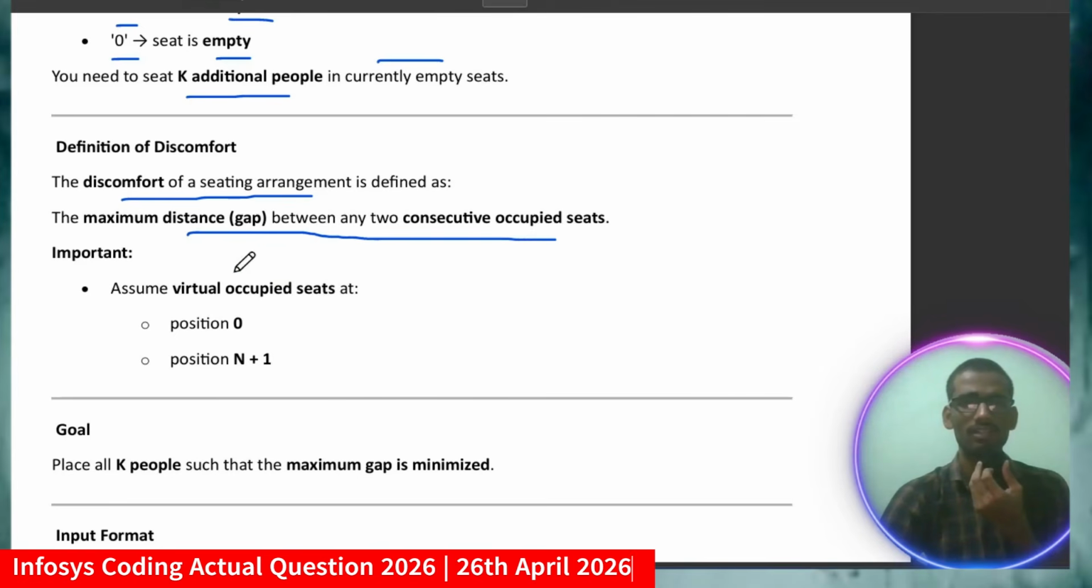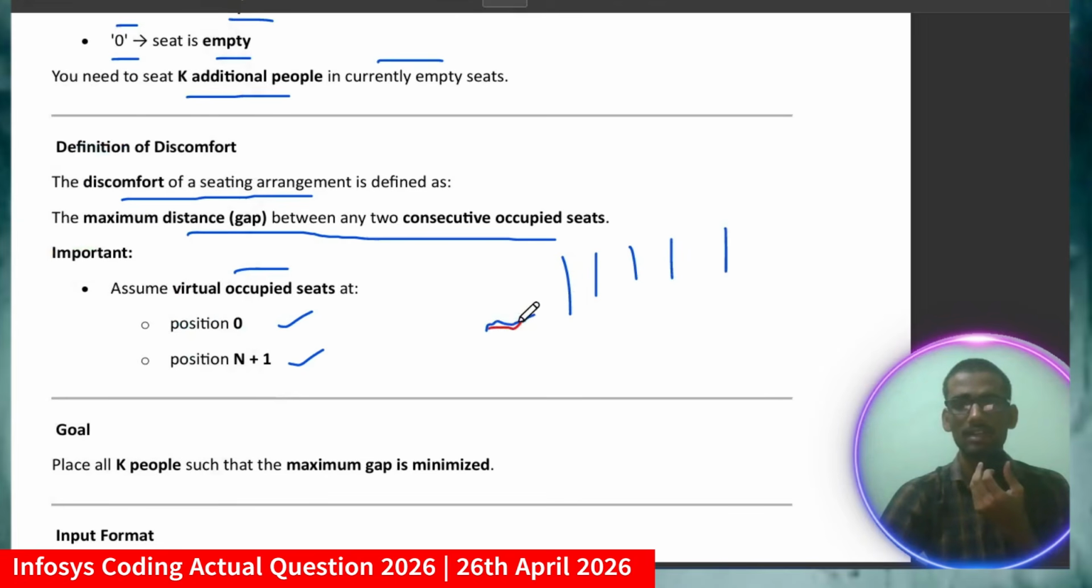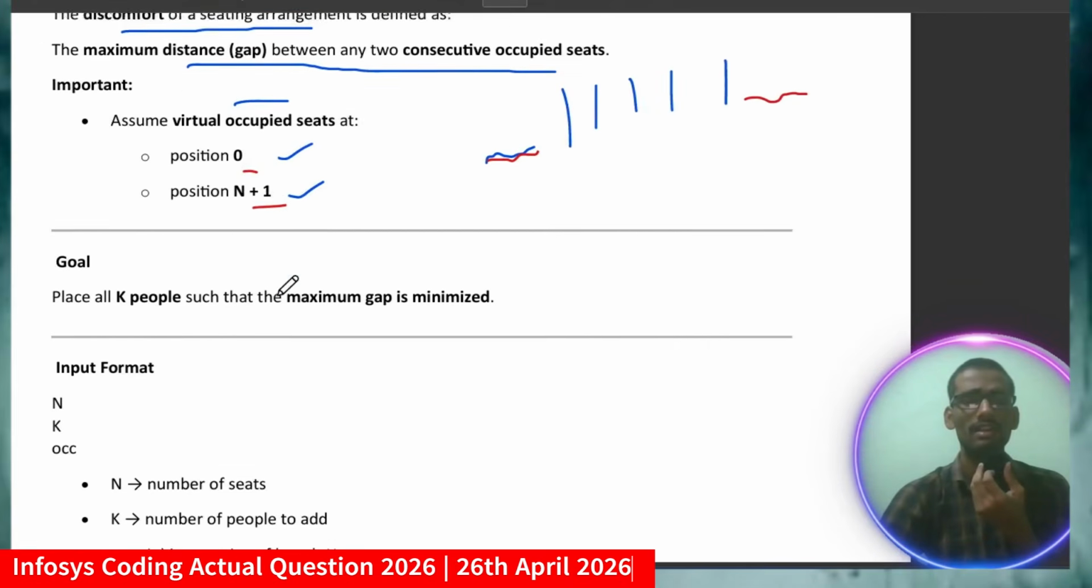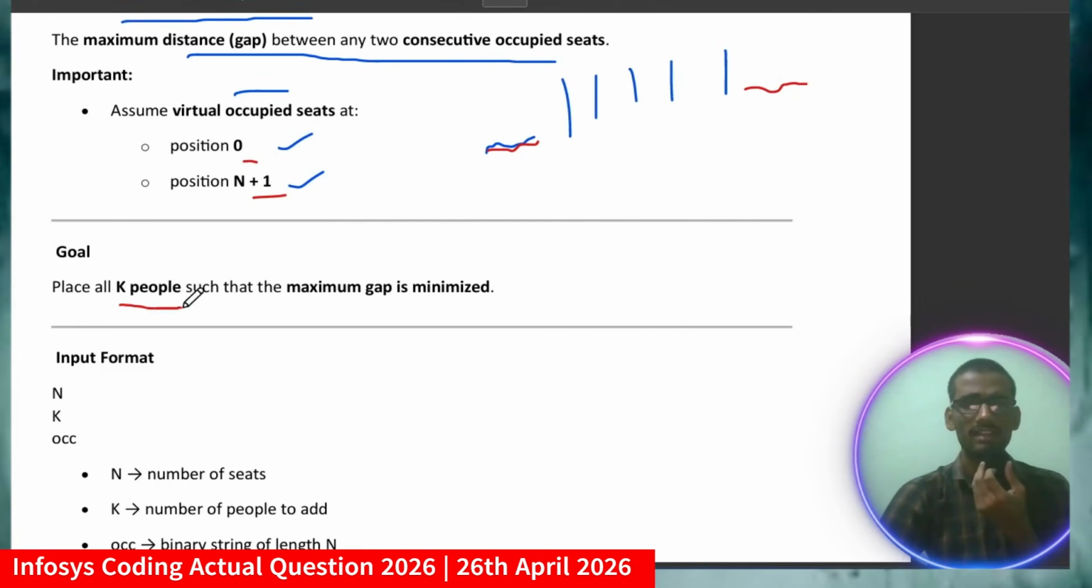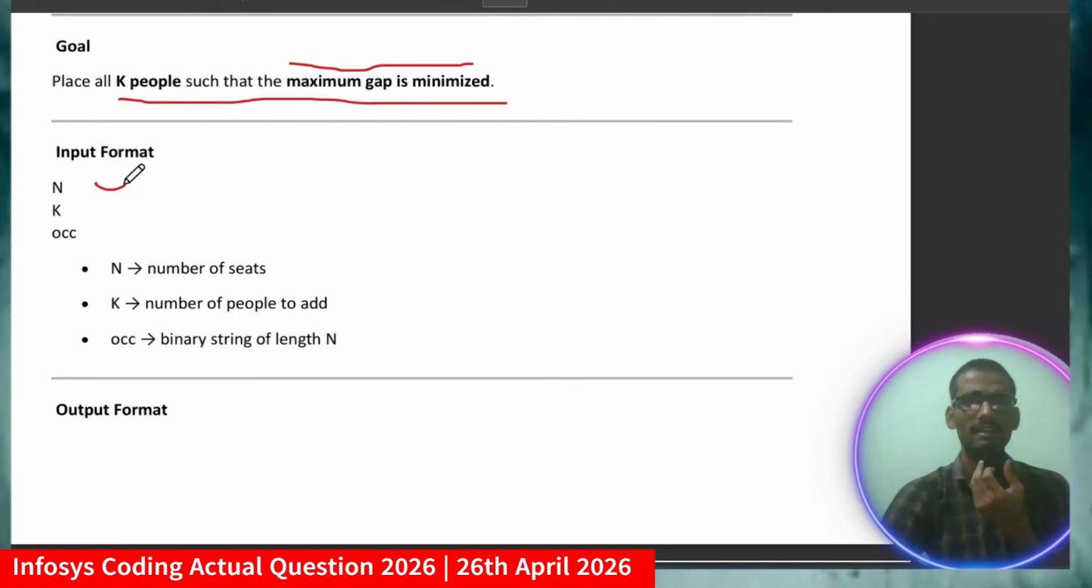So assume a virtual occupied seat at position 0 and n plus 1, means you will be given some particular seats, but beside that you have to take two virtual seats yourself. Let me change the color. So these are the seats given, and now you have to assume two virtual seats at the start and at the end. Now the goal is to place all the k people such that the maximum gap is minimized. This is the core logic: you have to minimize the maximum gap. Now what is the input format? You have to take n, k and occ, that is the occurrence, or simply a string.